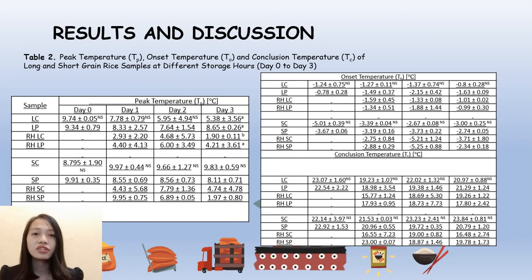Comparing the TP of the short-grain rice sample complex with palm oil to the TP of the controlled short-grain sample, the data showed a decrease over time, with a minimal increase at day 2. The same trend was also observed on the reheated SP samples, with a notable decrease in every storage hour. On the other hand, the reheated SC sample had the highest peak on day 2 of the experiment, while both day 1 and day 3 had low and minimal TP difference. Overall, both long-grain and short-grain rice samples complex with palm oil suggest a decreasing trend of TP.